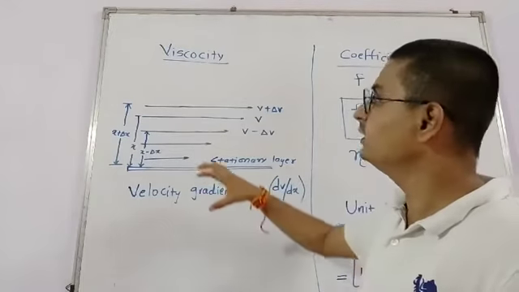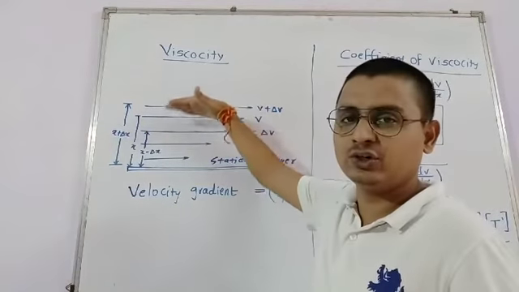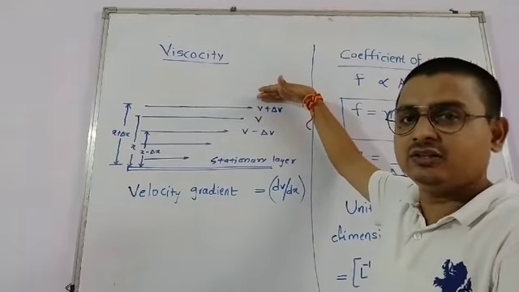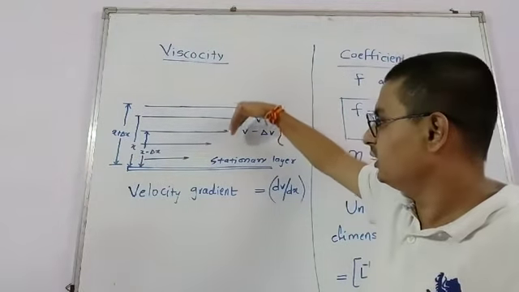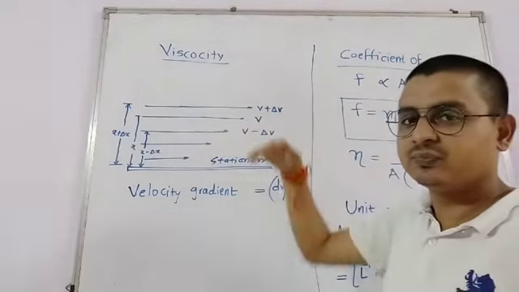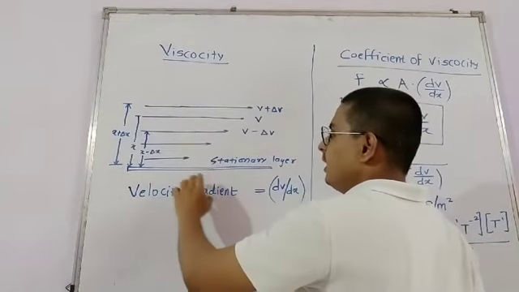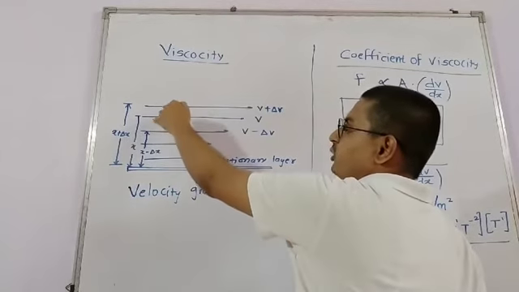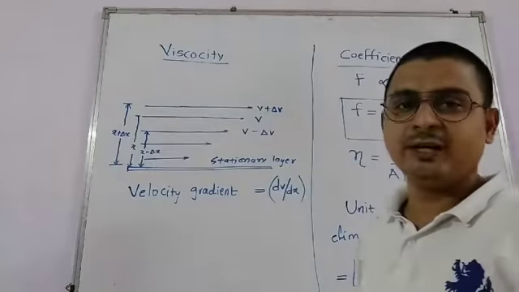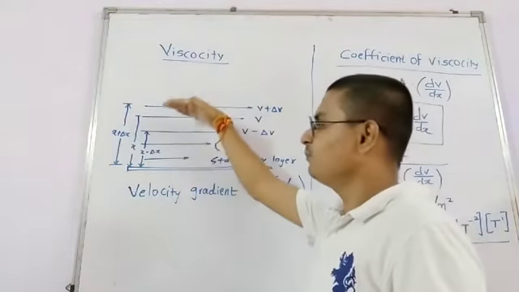Now we have shown the viscous fluid which has adjacent layers as shown in the figure. The top layer will have a greater velocity. As we move towards the stationary layer, its velocity starts decreasing, or we can say as we move away from the stationary layer, the velocity of the molecules of the fluid increases gradually, and also the distance from the stationary layer is increasing.